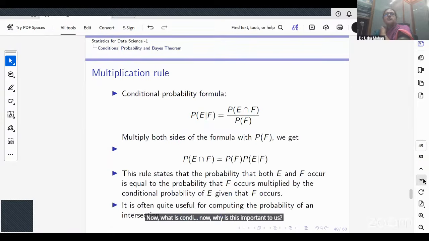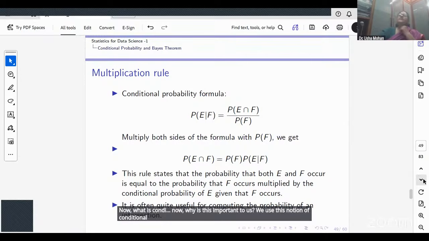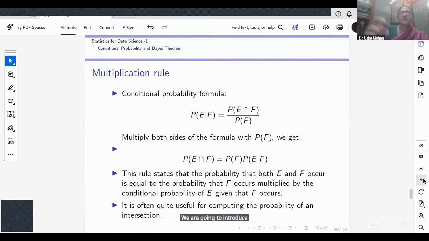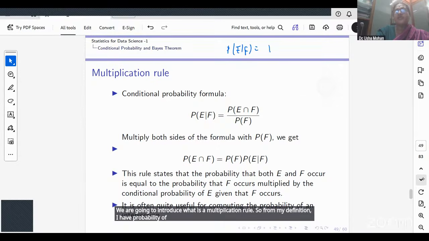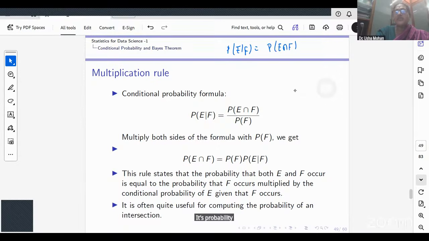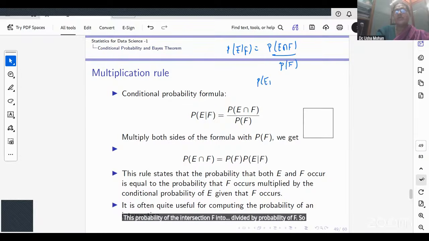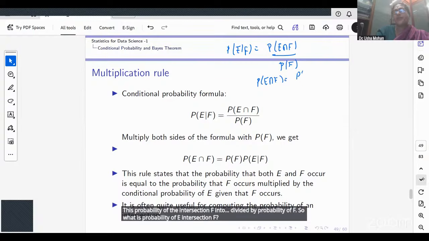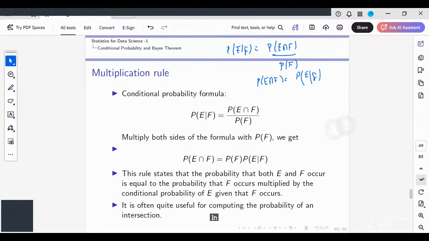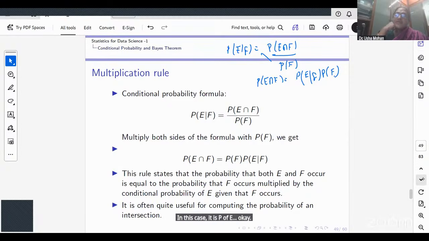Why is this important to us? We use conditional probability to come up with the notion of independence. But even before independence, just as we had an addition rule, we are going to introduce a multiplication rule. From my definition, the probability of E conditioned on F is the probability of E intersection F divided by the probability of F. So I can write the probability of E intersection F by multiplying. Is that clear?